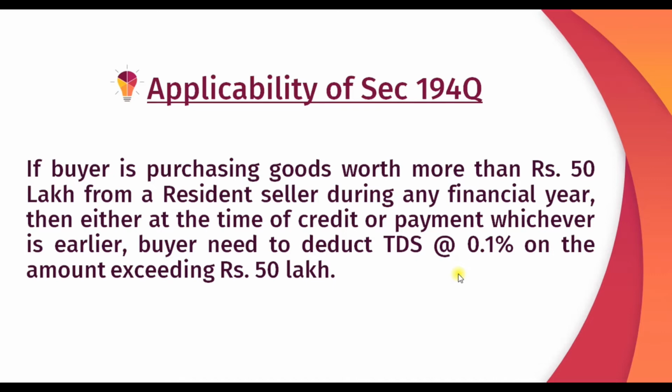If the seller does not have PAN, then this 0.1% TDS rate will become 5%. And this provision is effective from 1st July 2021.